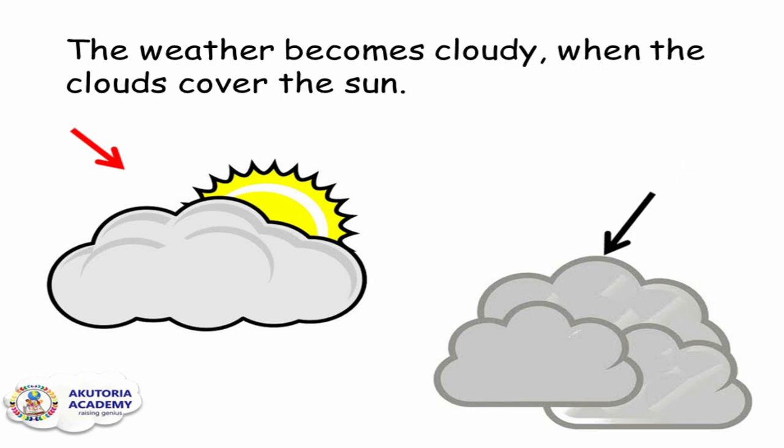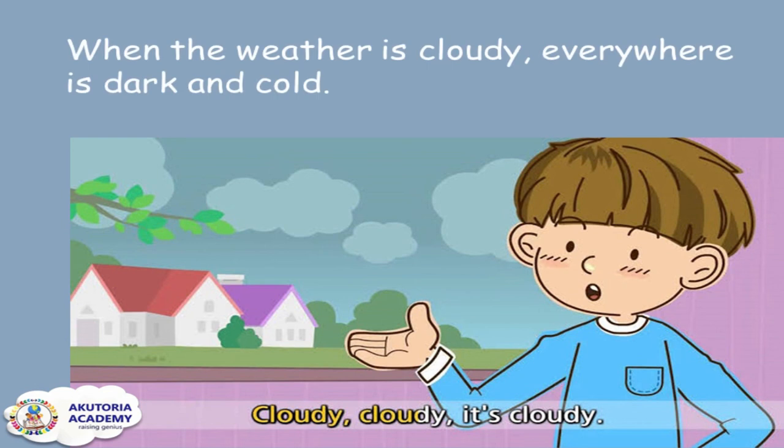So whether we have the cloud covering the sun just a little or the cloud covering the whole sun, we will have a cloudy weather. When the weather is cloudy, everywhere is dark and cold. Can you look at the picture carefully? You will find out that there is no Mr. Sun. The clouds have covered the sun and everywhere is dark. It looks like it wants to rain. Yes, that's because the weather is cloudy.